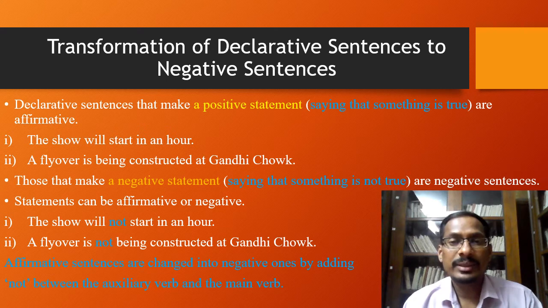In both the examples, you could see that they are statements and they are giving us an information. The first sentence gives us an information about the show and how it will start in an hour. The second example also tells us about a flyover that is being constructed at Gandhi Chowk. So both are giving us an information and they are positive statements. Therefore, they are affirmative sentences.